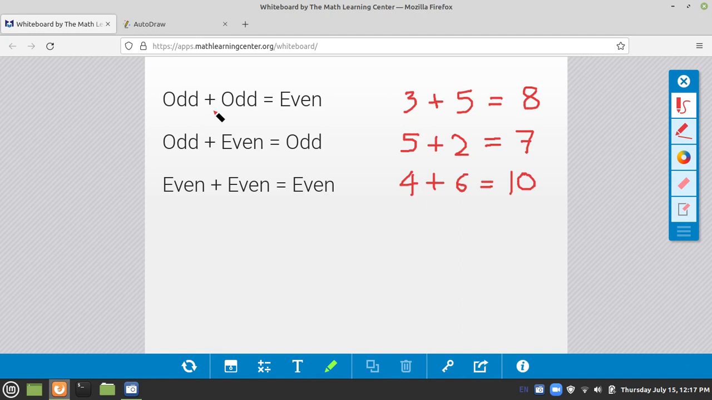So remember, odd number plus odd number is even. For example, 3 plus 5, both of them are odd, and the sum is 8, which is even. Odd plus even: for example, 5 is an odd number plus 2 is an even number, the sum is 7, which is odd. So odd plus even is odd, and even plus even is even. For example, 4 plus 6, both of them are even, their sum is 10, which is also even. So odd plus odd is even, odd plus even is odd, even plus even is even.